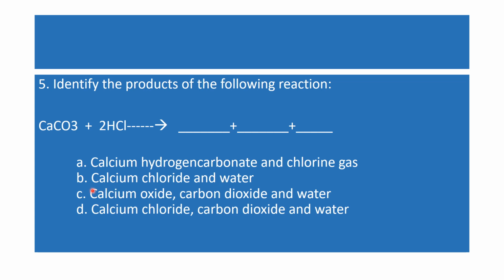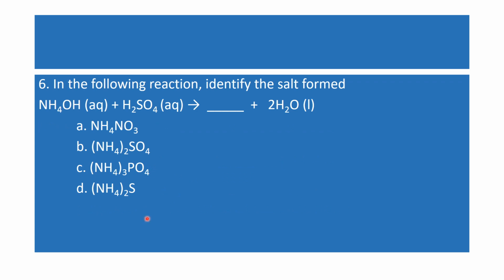B is also wrong. C is also wrong, because it's not calcium oxide, it will form calcium chloride. So D option has calcium chloride, then carbon dioxide and water. D option is correct.